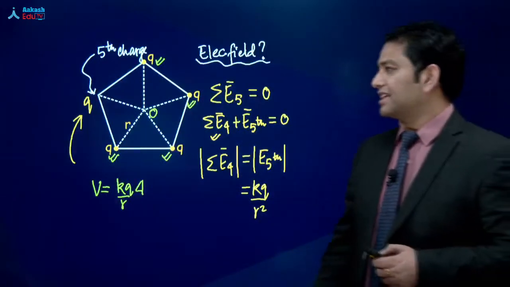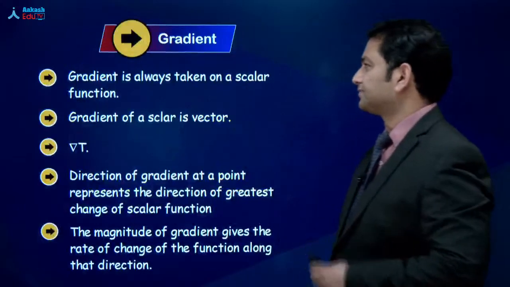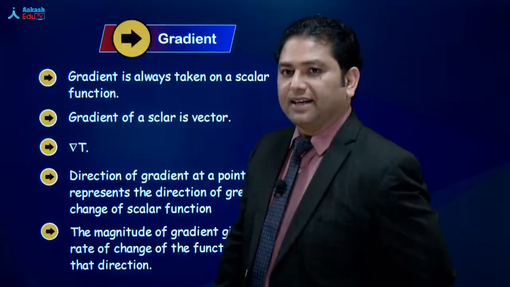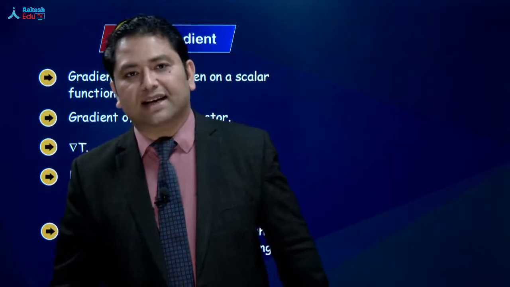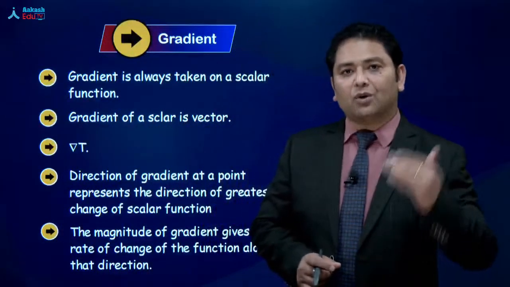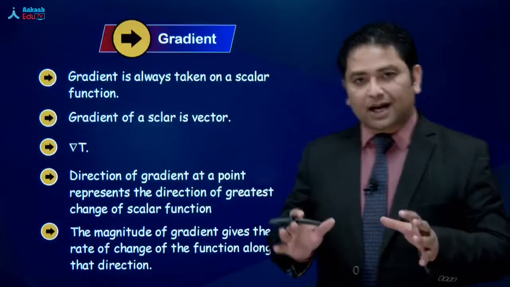Now let's go to the next one. There's a term which is called as gradient. And now let's try to understand what is the meaning of gradient and how do we utilize this. Up until now, हमने क्या किया?